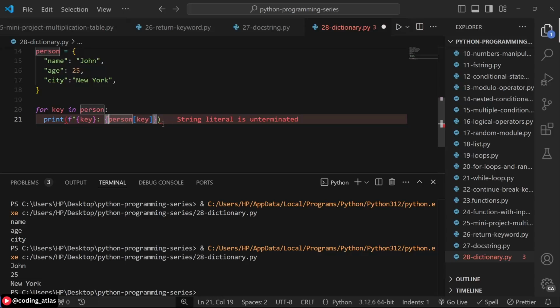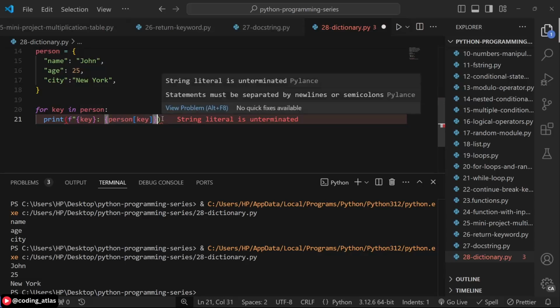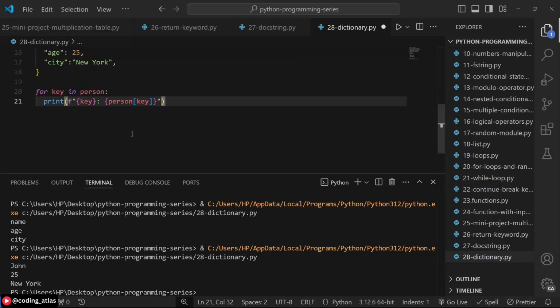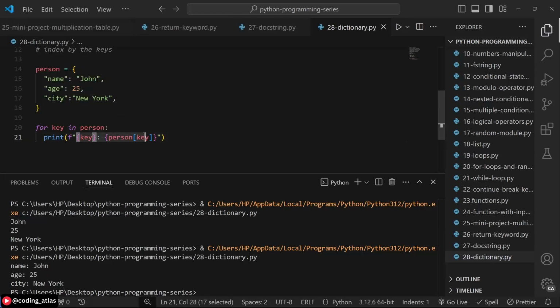Okay, string literal is not terminated. Okay, so this is all right. See how error-less it can be. Without an error, you just have your red squiggle. Nice. The error will not be outlined for you like that. So now if you run this like this, you are going to have both things. You have name to be John, age to be 25, city to be New York. So we use this to construct a string for both the key and the value.